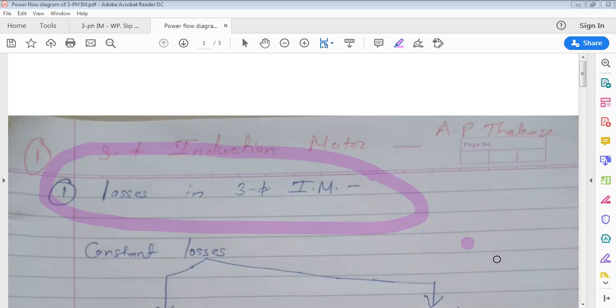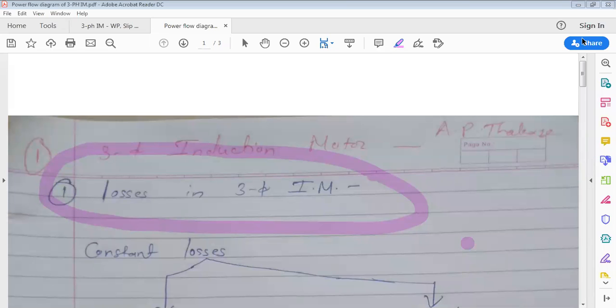Now you tell me where copper loss takes place in a three-phase induction motor. Windings.